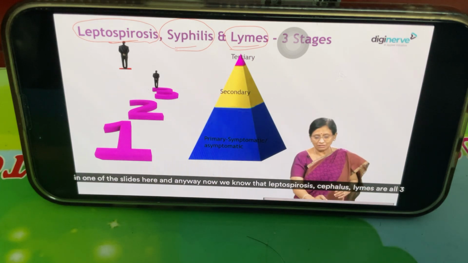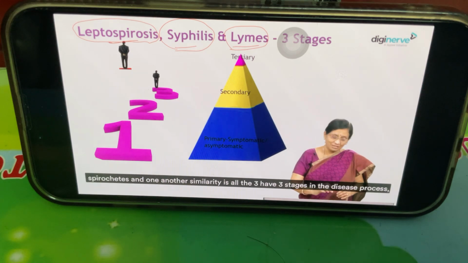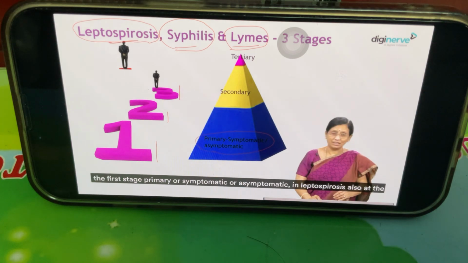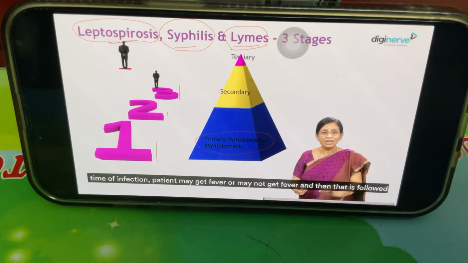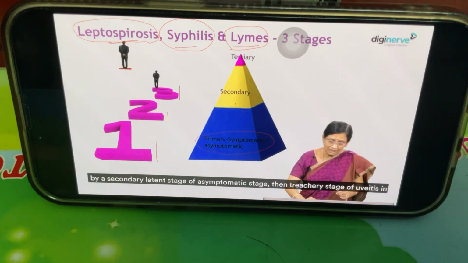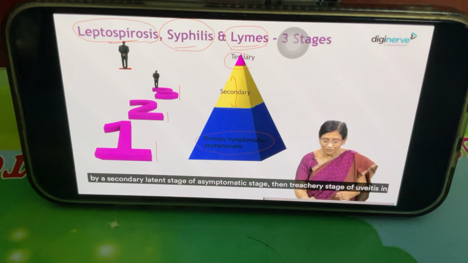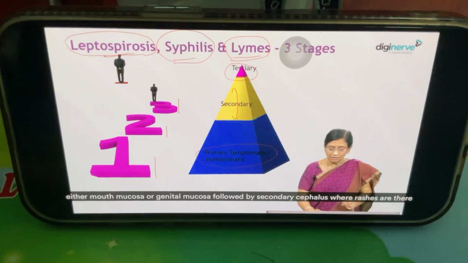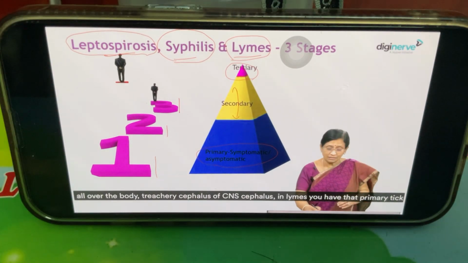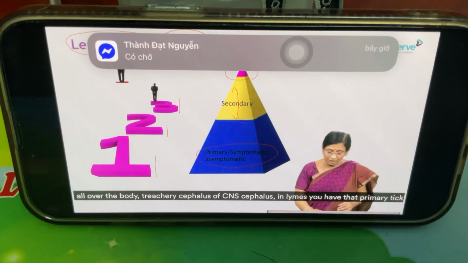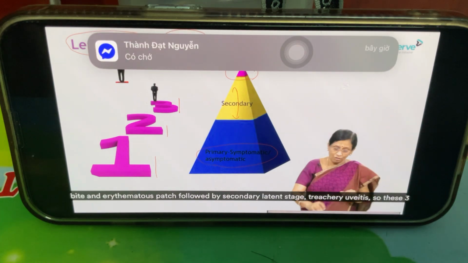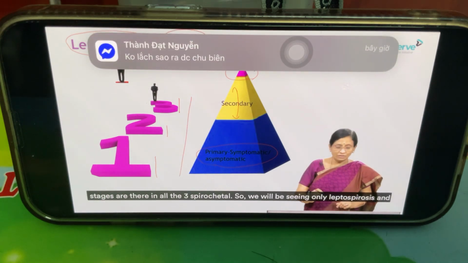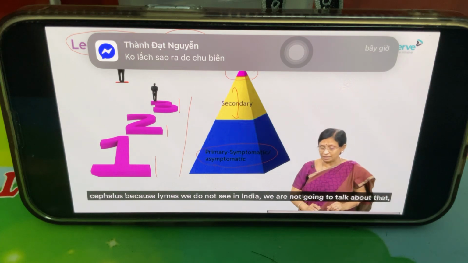Anyway, now we know that leptospirosis, syphilis and Lyme's are all three spirochetes, and another similarity is that all three have three stages in the disease process. The first stage is primary, symptomatic or asymptomatic. In leptospirosis also, at the time of infection, the patient may get fever or may not get fever, and then that is followed by a secondary latent, asymptomatic stage, then the tertiary stage of uveitis. Whereas in syphilis, initially you will have a lesion, a gumma, of either the mouth mucosa or genital mucosa, followed by secondary syphilis where rashes are there all over the body, then tertiary syphilis, or CNS syphilis. In Lyme's, you have the primary tick bite and erythematous patch, followed by a secondary latent stage, then tertiary uveitis. So these three stages are there in all three spirochetes. We will be seeing only leptospirosis and syphilis because Lyme's we don't see in India. We are not going to talk about that.